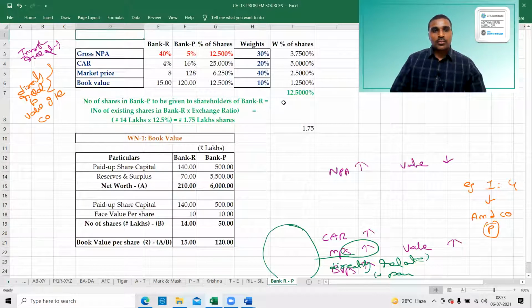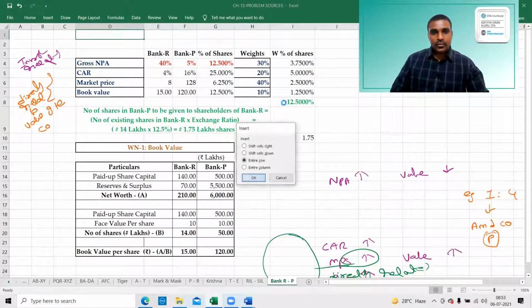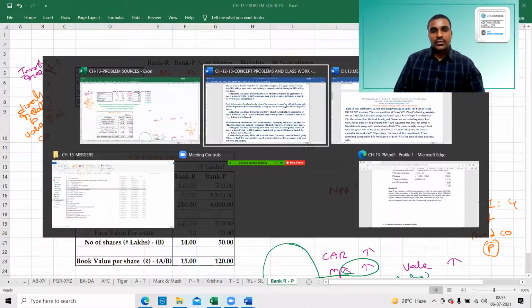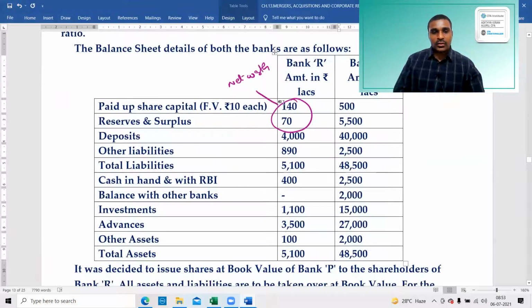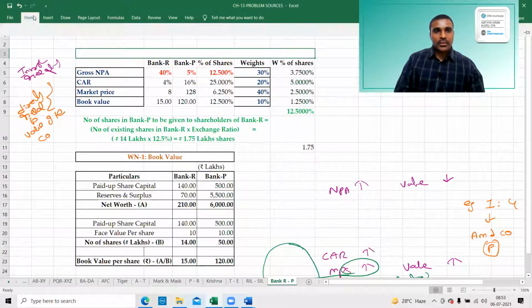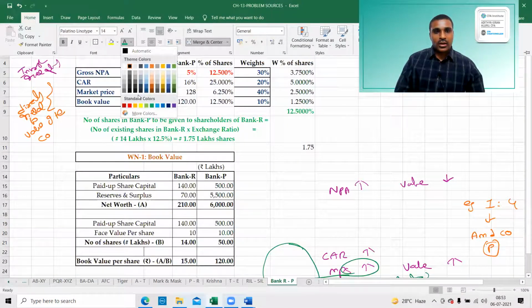So the first point we have to calculate is the swap ratio, computation of swap ratio. Look at the question. A, computation of swap ratio.